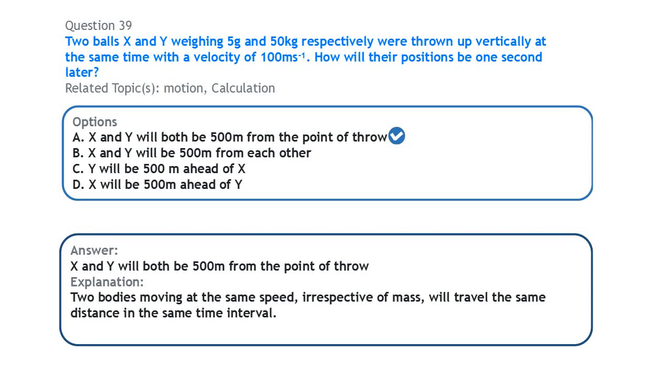X and Y will both be 500 meters from the point of throw. That is, they will move the same distance. That's basically what is communicated in this option. Forget the value here. The point is they will be the same distance from wherever they are starting, from the point of throw, as is the case here. So both of them will move the same distance since they are moving with the same velocity.